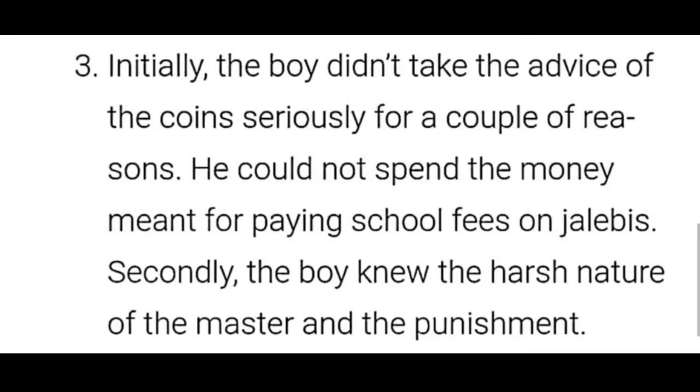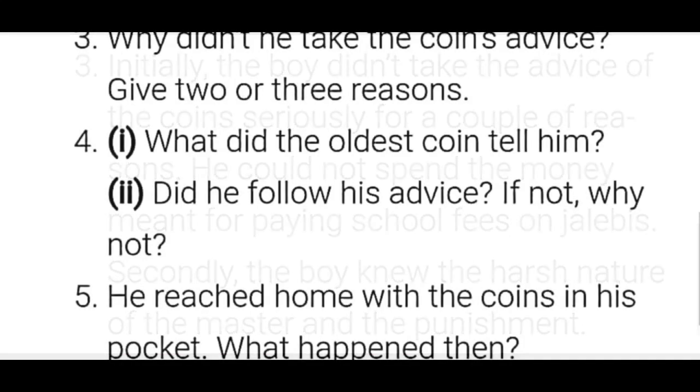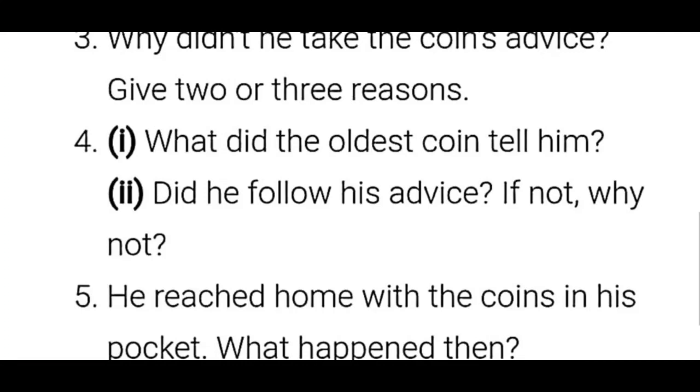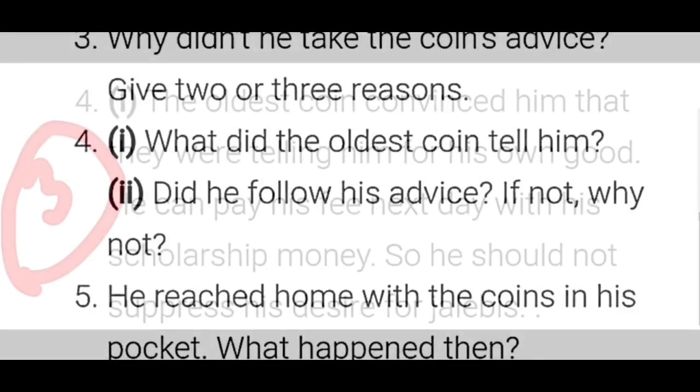Let's move on to the fourth question now. There are 2 subdivisions in the fourth question. What did the oldest coin tell him? Did he follow his advice? If not, why not? Let's see the answer for the fourth question now.